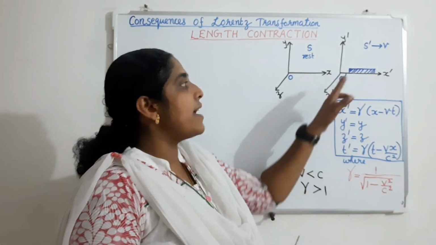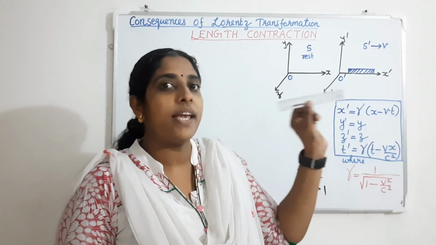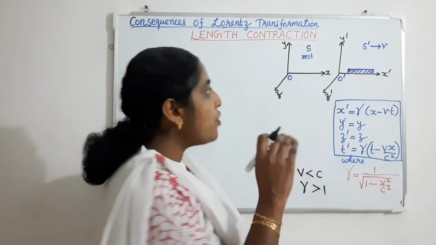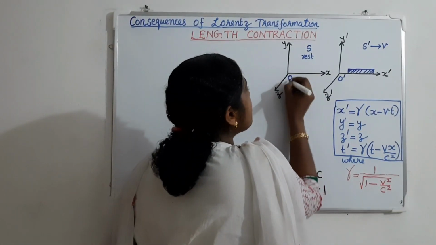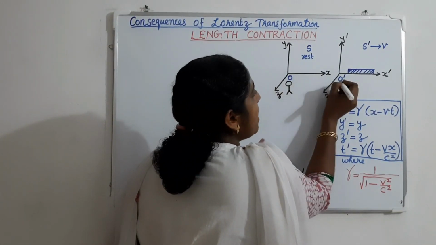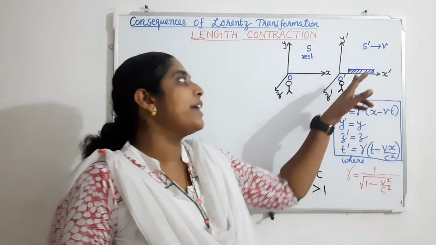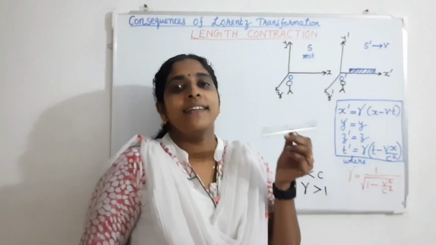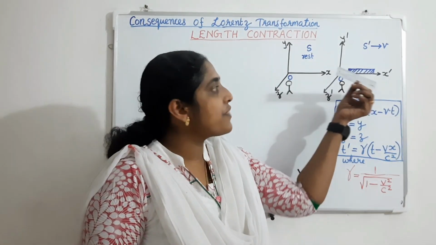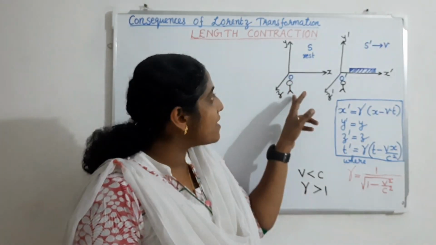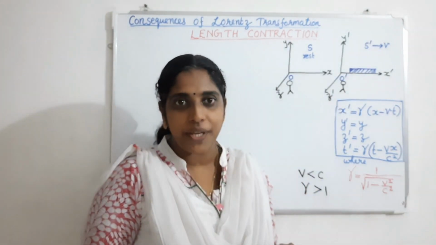Now an observer in the S frame of reference and an observer in the S dash frame of reference are taking the measurement of this scale.